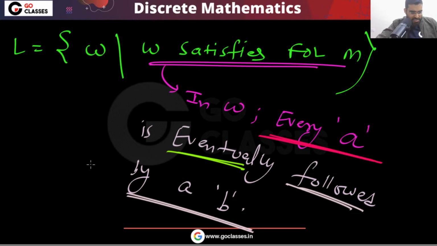So what are the strings in this language L? Anyone? Try.